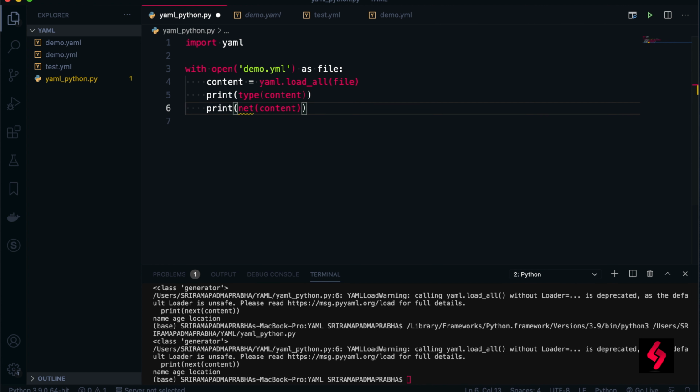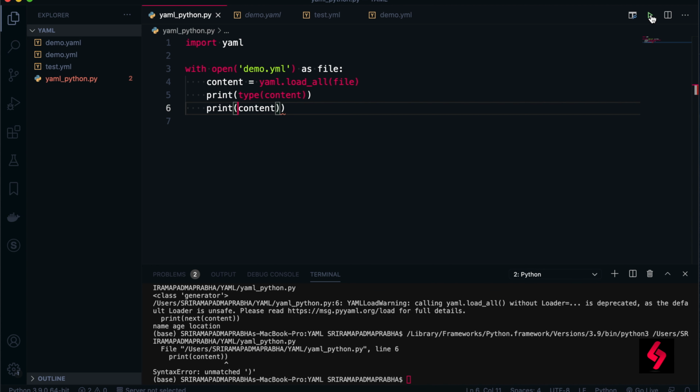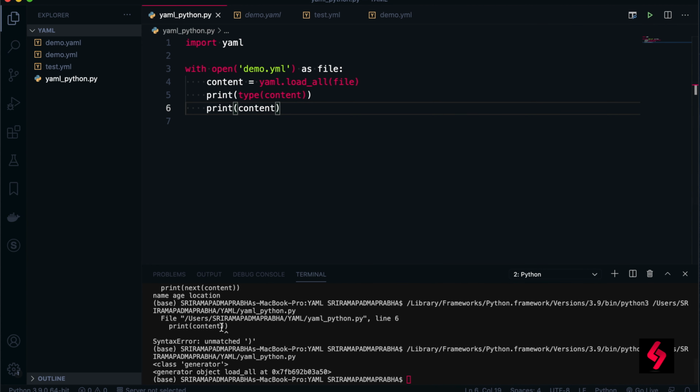And if you don't want to use the next function here directly, if you want to use the content, okay, there is an error. Now I'm going to remove this parenthesis. See that there is a generator, right? So obviously this type is also a generator for load_all. So we always use the next function, which is used to retrieve from the generator object.